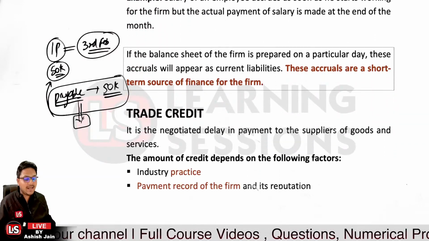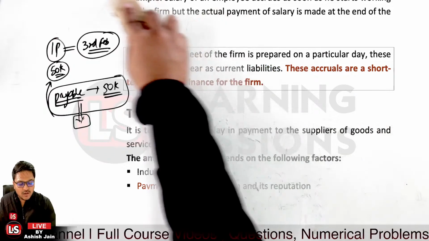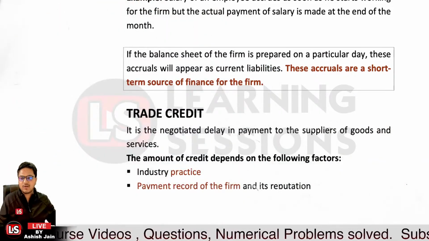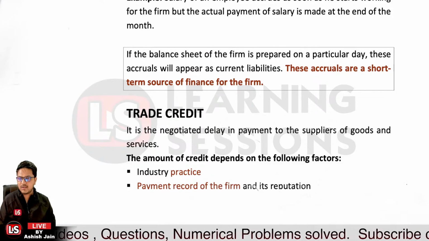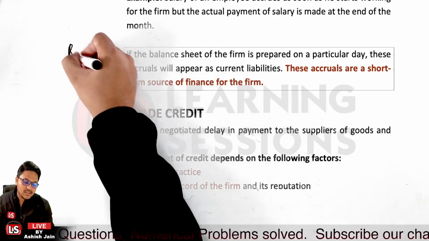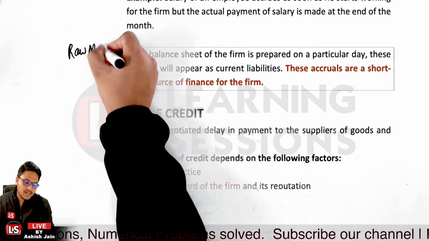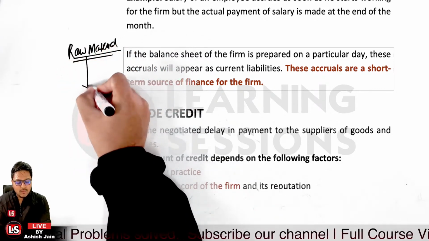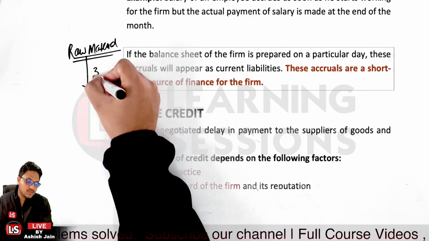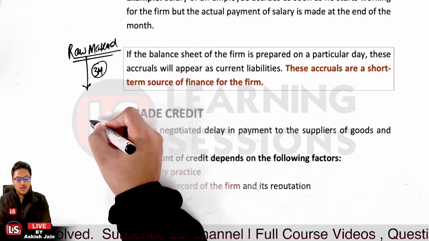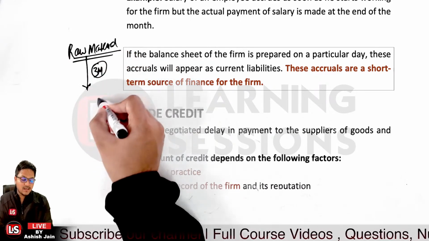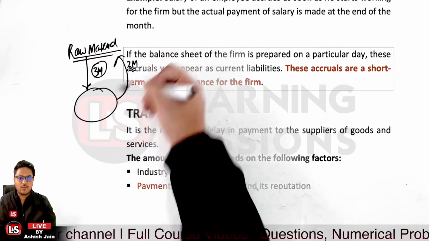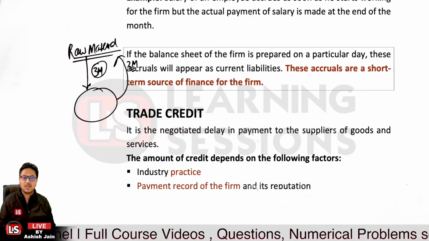Then it's the case of the trade credit, like you are allowing your customers to purchase from you on credit. You can get a trade credit too. Let's take the case that I am buying the raw materials from the supplier, and he allowed me a credit of 3 months. Now I have already bought the raw material, but I am to pay for it after 3 months, not right now.